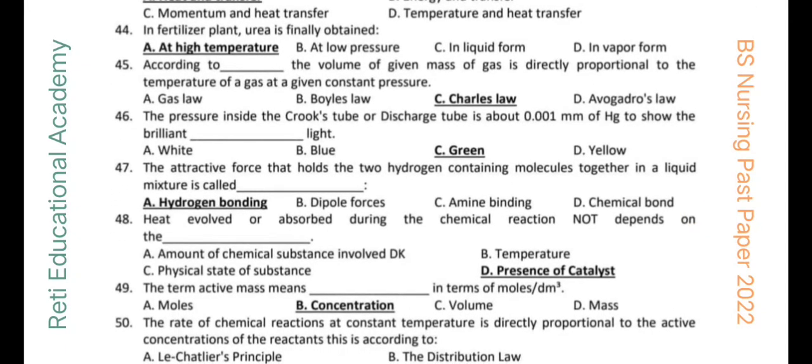Question number 45. According to Charles' law, the volume of a given mass of gas is directly proportional to the temperature of a gas at a given constant pressure. Question number 46. The pressure inside the Crookes tube or discharge tube is about 0.001 millimeter of Hg to show the brilliant green